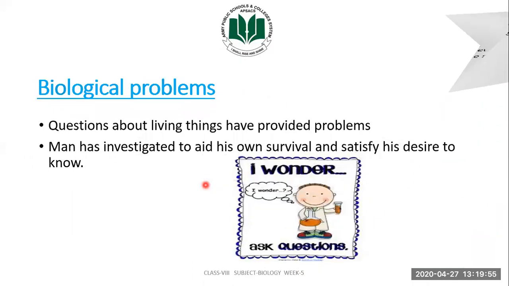What is a biological problem? A biological problem is basically a question, questions about living organisms or living things, and the problems man has investigated to aid his own survival and satisfy his desire to know.